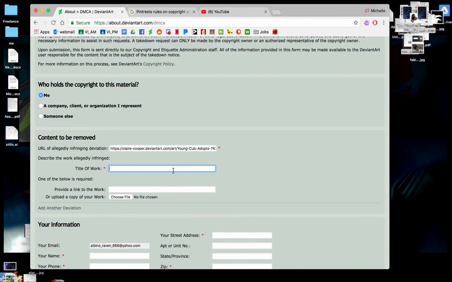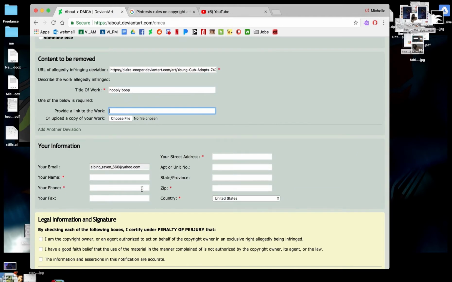Then I'm going to put the title of my work that she stole, which is Hooply Boop. And then a link to the original work, which obviously, because she didn't actually steal my work, I don't have, but I would go into my gallery, find the original link, and post it.